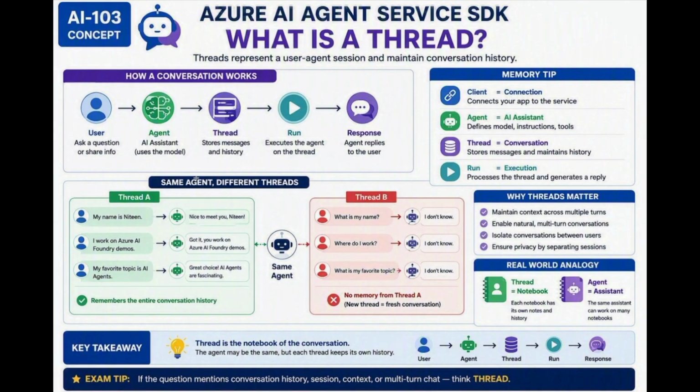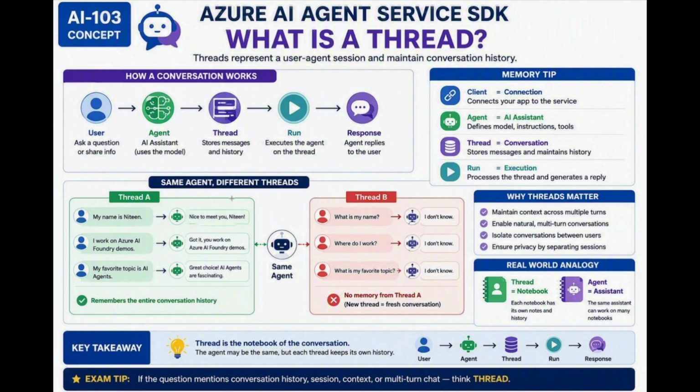Let's imagine we are chatting with an AI assistant. First message, my name is Nitin. Second message, I work on Azure AI Foundry demos. Third message, what do you know about me? The assistant responds, your name is Nitin. You work on Azure AI Foundry demos. The assistant remembers previous messages. The question is, where was that information stored? The answer is thread. What is a thread?